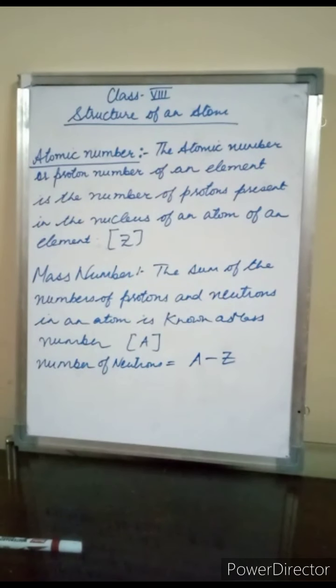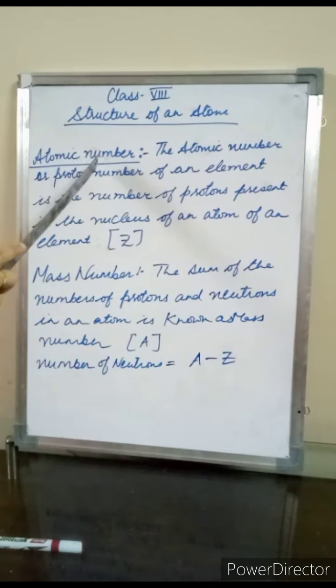So students, now we will learn the number of subatomic particles in an atom. Students, in order to know the number of subatomic particles in an atom, we must know the atomic number and the mass number. Right? Students, atomic number is also known as a proton number. So first we will learn about the atomic number. So what is an atomic number?